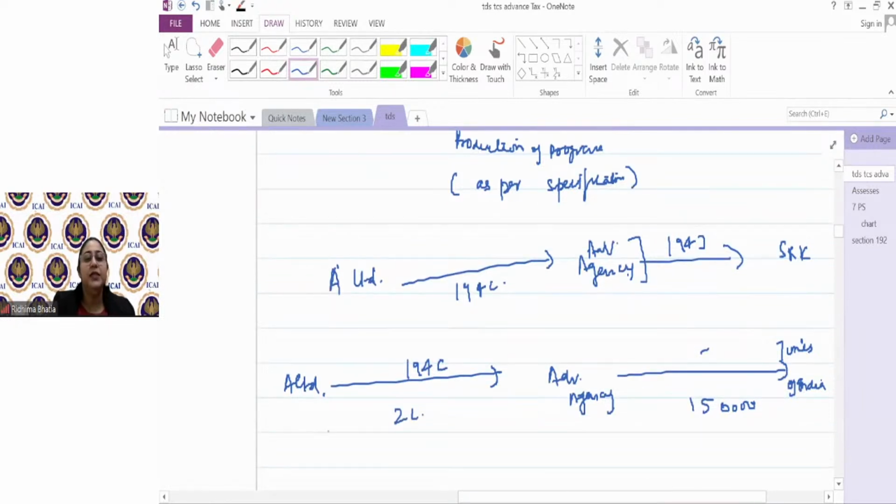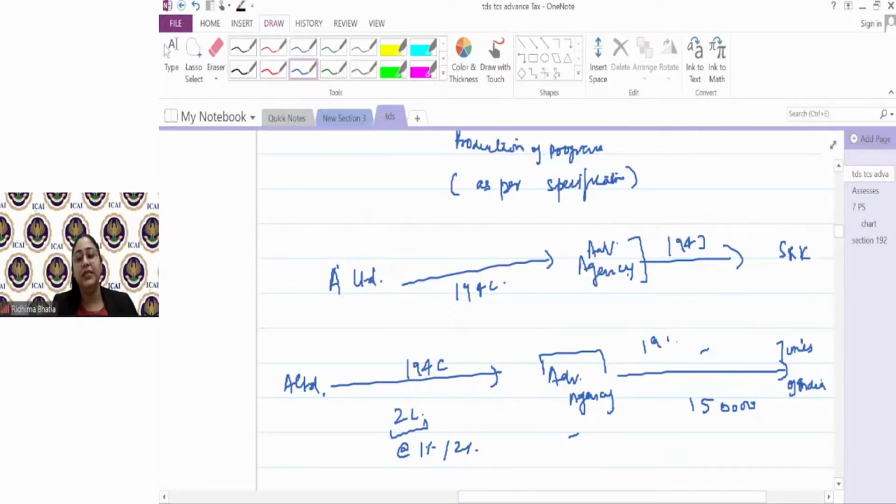ठीक है. यहाँ पे clarity है. अब this A Limited making payment to advertising agency of 2 lakhs, they will deduct the TDS at the rate of 1% or 2% as the case may be of advertising agency. Suppose advertising agency is a company, they will deduct the tax at 2%. If an advertising agency is a sole proprietor, they will deduct the tax at 1%. Simple, correct?